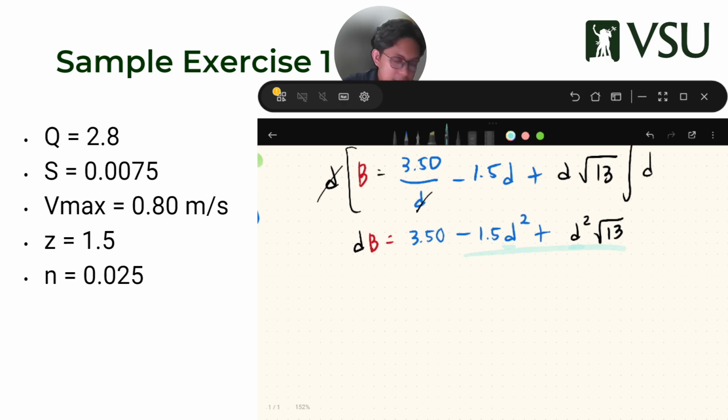So I'm gonna clean this up a bit. If I combine this blue highlight here, what will I get? Just add them.